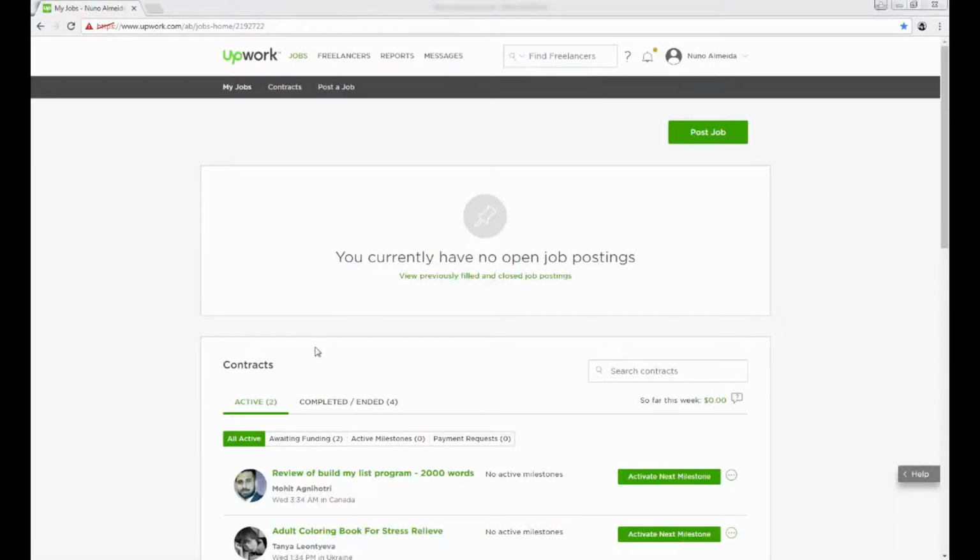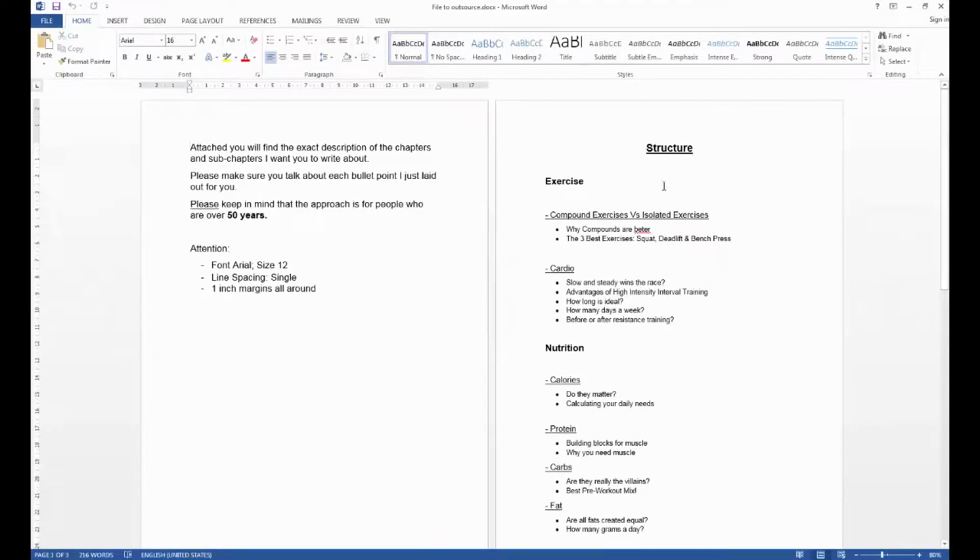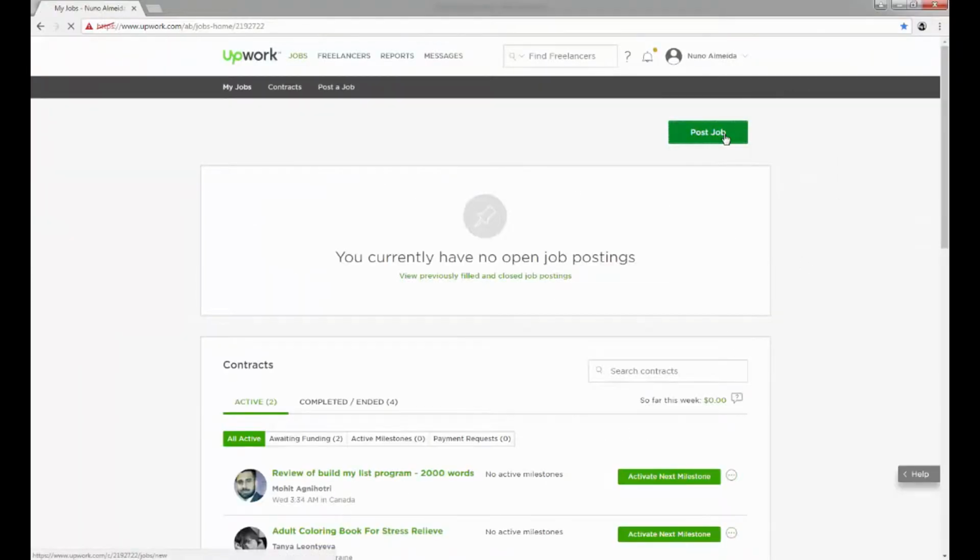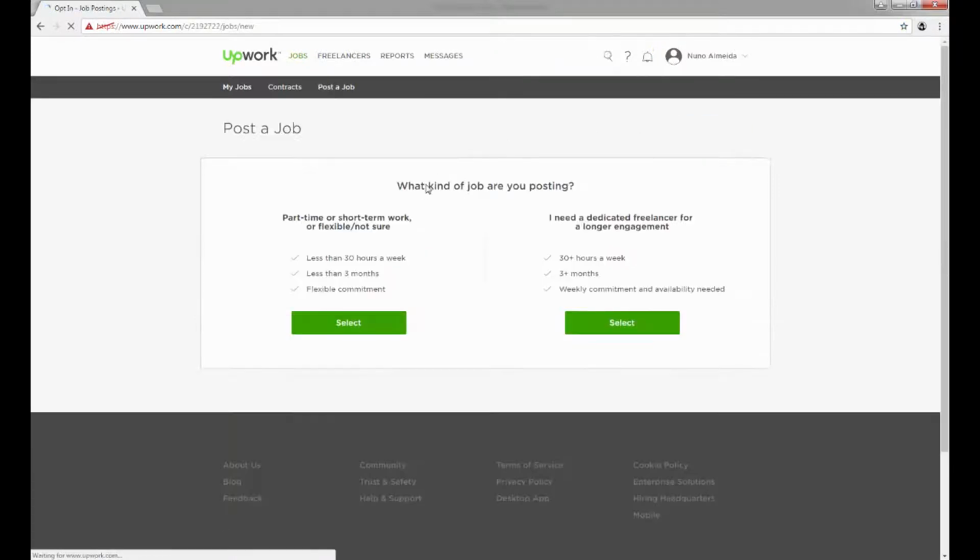Hi! Once you create an account at Upwork, log in and you will be taken to this screen. Now, before you start your first job, make sure you have a Word file with all the details right here. And I am using the same skeleton we created for the fitness example. Okay? So, just click Post Job and you will have two options.